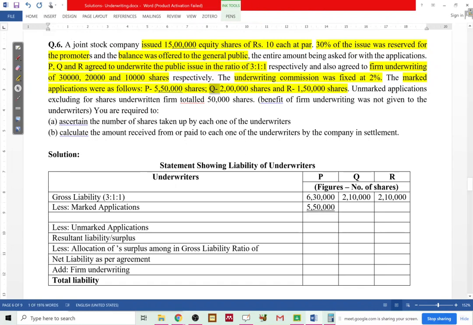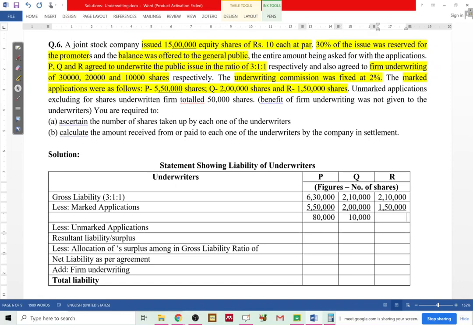For Q, it is 2 lakhs. And for R it is 1,50,000. As is the way they are given, just deduct them from the gross liability. How much do you get? Balance 80,000, 10,000, 60,000. So far there is no surplus, only liability for all three.